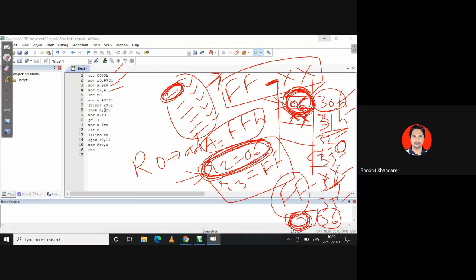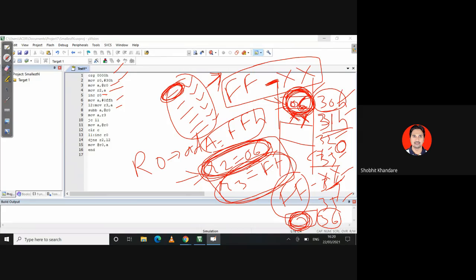Then increment your R0. Then from 30 you will go to 31H. Then you have to move 0FF, that is the largest number, into the accumulator. Then you have to move the accumulator content into R3. So my R3 will be FF. Then SUBB A, @R0.